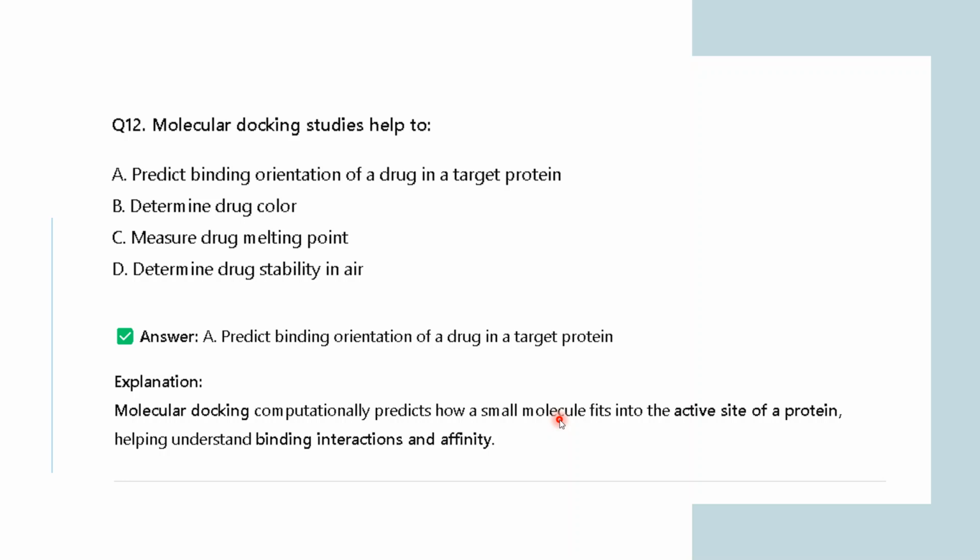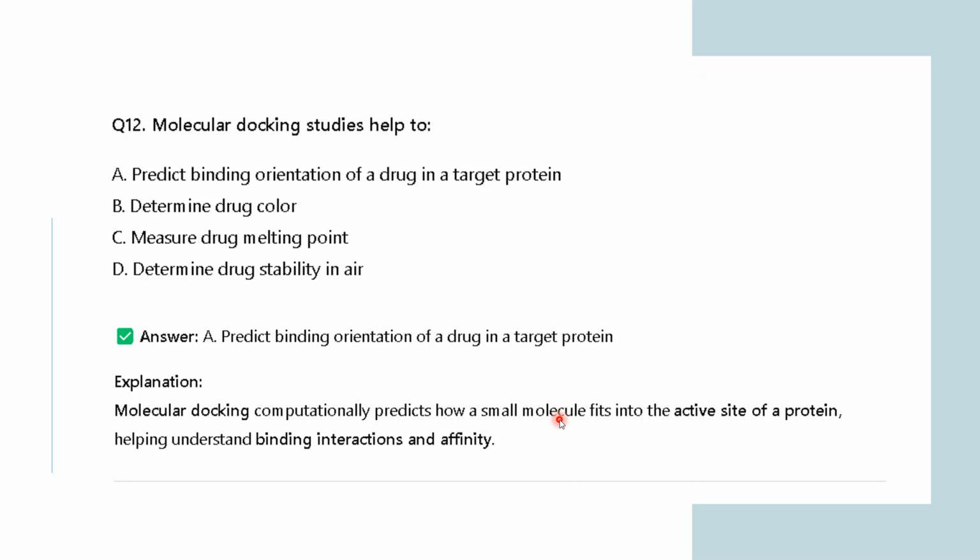So you can computationally predict whether your drug molecule will fit into that particular active site of the protein or not, right? How a small molecule fits into the active site of the protein is predicted by molecular docking. So that study helps in predicting the binding or interaction and affinity. Okay, so that is known as molecular docking.